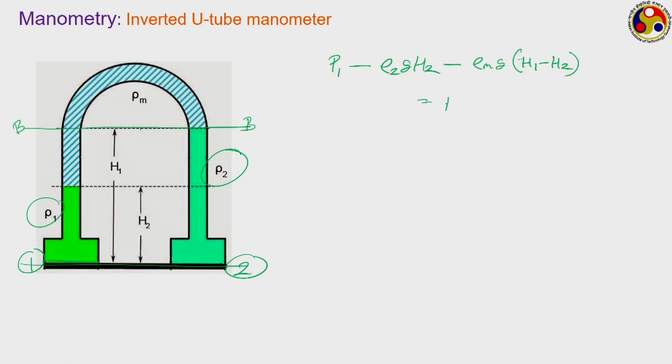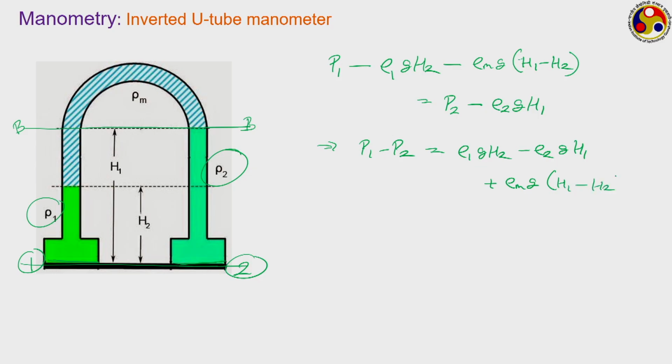What about the right hand side? P2 is the pressure at this particular location, minus a column of height H1 of liquid density rho 2, so rho 2 G H1. So, P1 minus P2 will be equal to, sorry, it should be rho 1 G H2 minus rho 2 G H1 plus rho m G (H1 minus H2), and we can separate it out into two components.